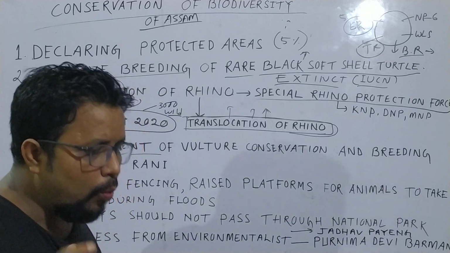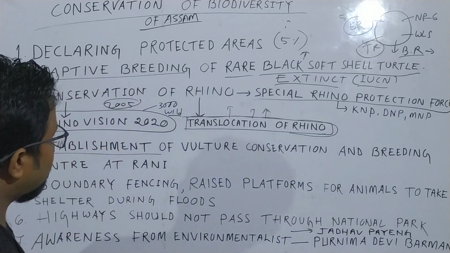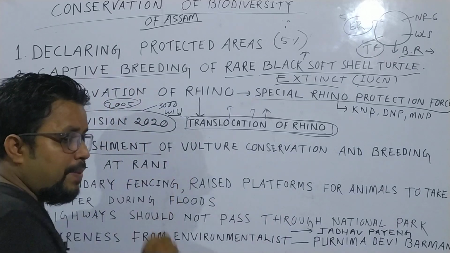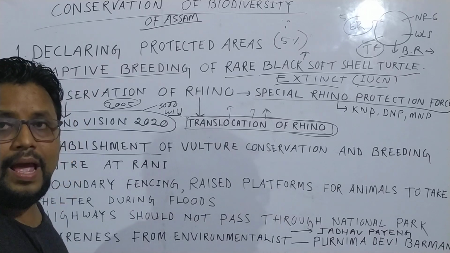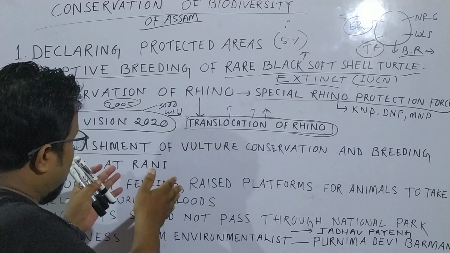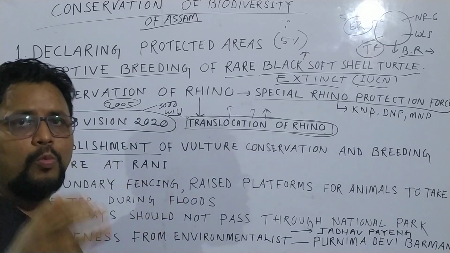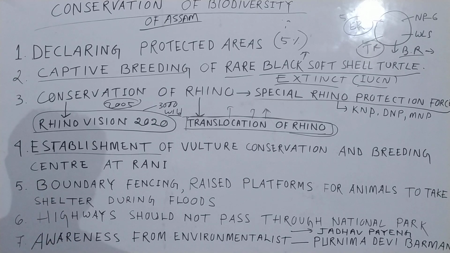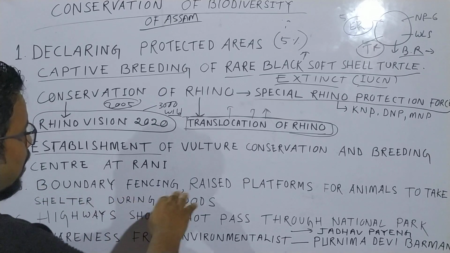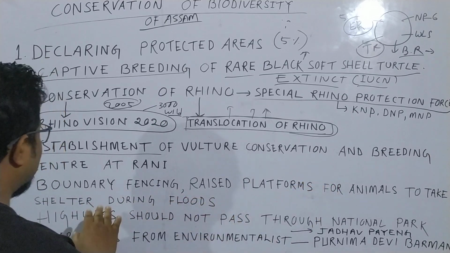them in the wild. Actually, their main purpose is to have 50 pairs of Vulsars for breeding and to release them in the wild. Okay, so this is one more step. Number 5 is boundary fencing and raised platforms for animals to take shelter during the floods.